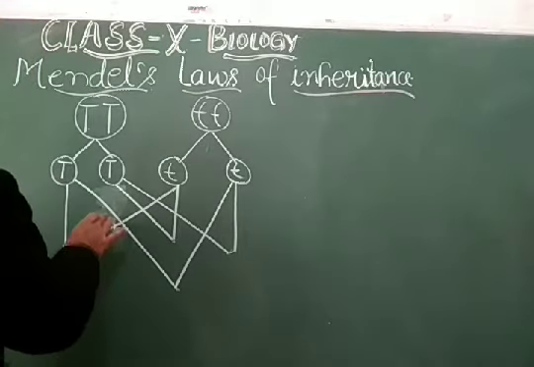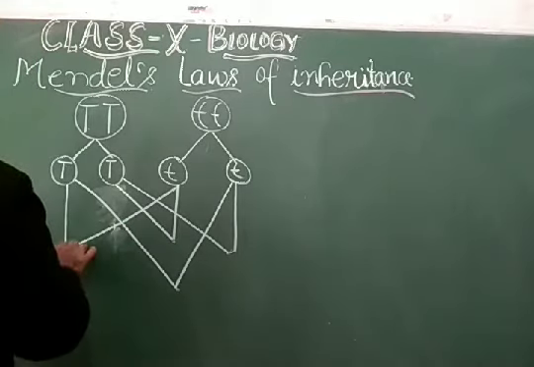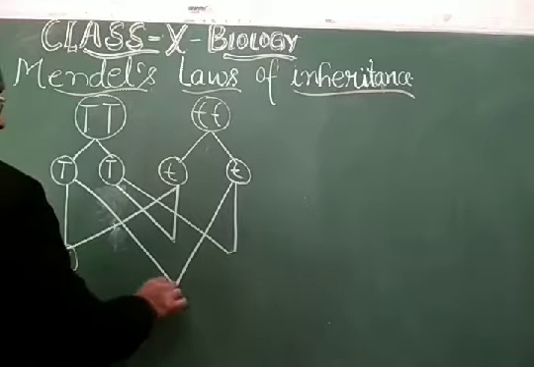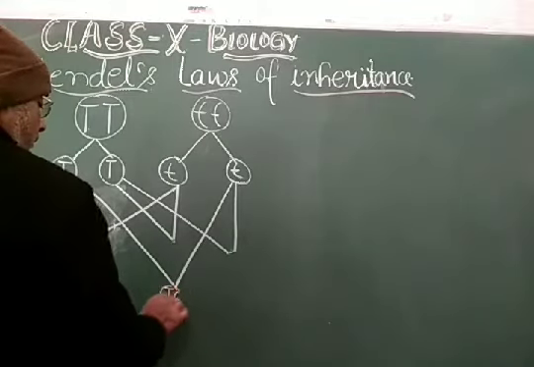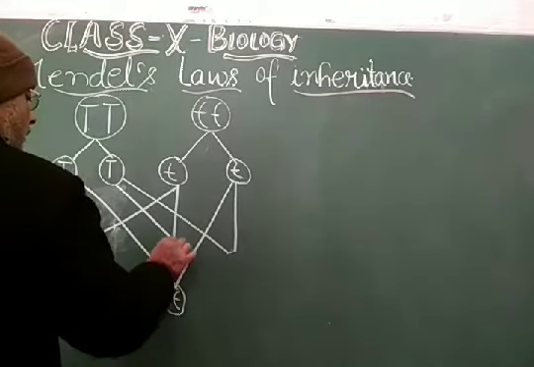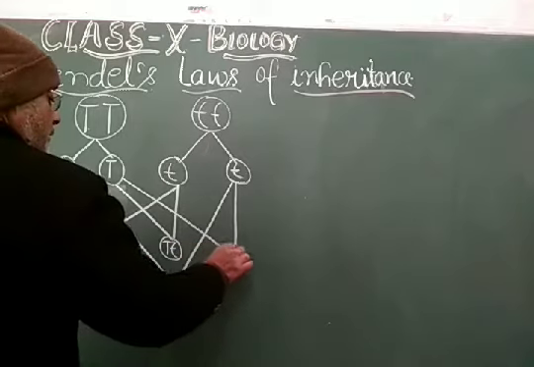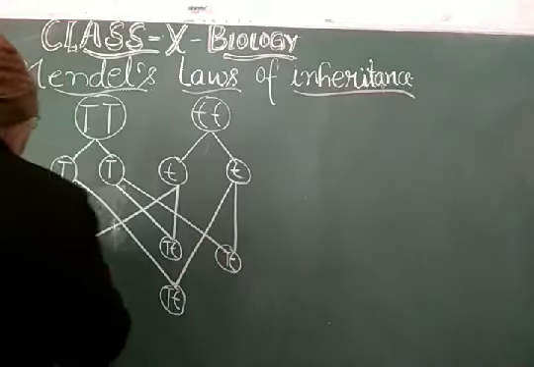There is no limitation, and the result is capital T small t, capital T small t, capital T small t, capital T small t. So this is the F1 generation.